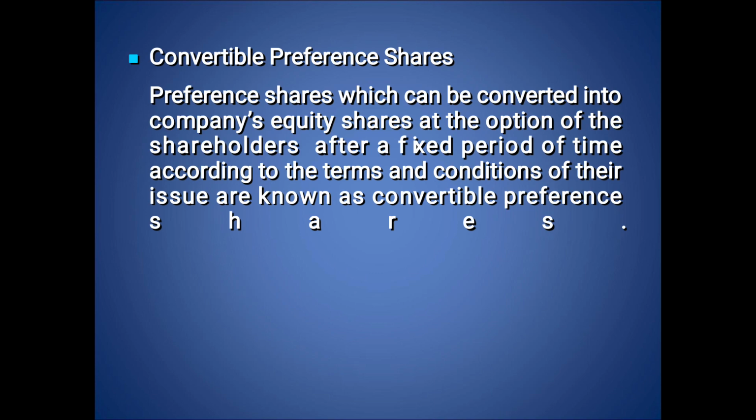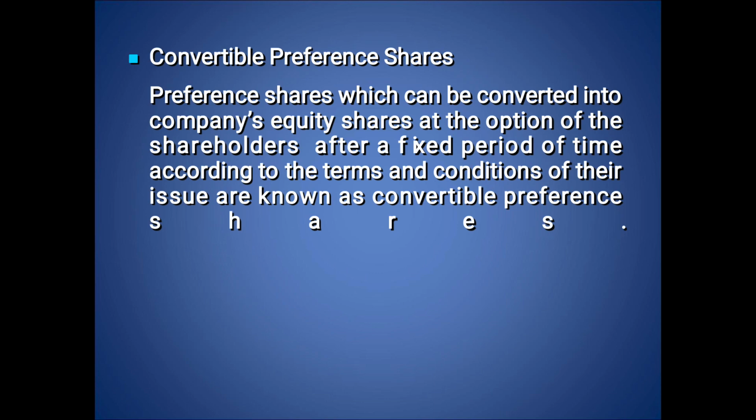If a shareholder wishes to contribute to the decisions of the management, then he can opt for convertible preference shares. For the first 5 or 10 years, he may be a preference shareholder and enjoy the preferential rights of getting a dividend and other benefits, like getting the capital amount on winding up of the company.